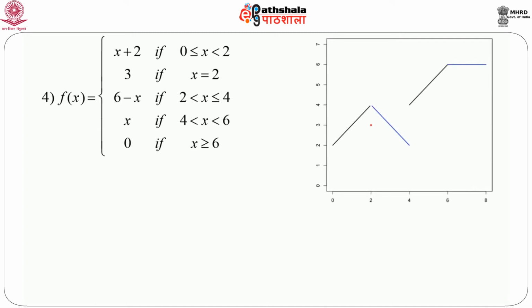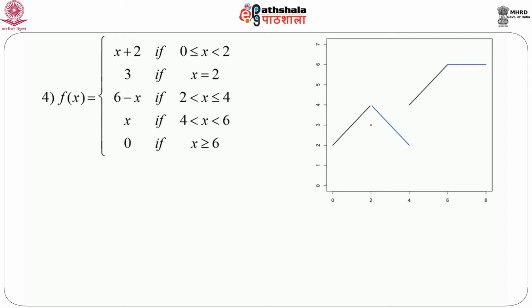It is immediately clear from our discussion about limit and continuity of a function that interesting things only happen at x equals 2, 4 and 6. At x equals 2, the left hand limit and right hand limit both exist, but it is not continuous, because at x equals 2 the value is 3, whereas from both sides of 2 the functional value converges to 4, which is not the value at x equals 2. So, there is a discontinuity at x equals 2.